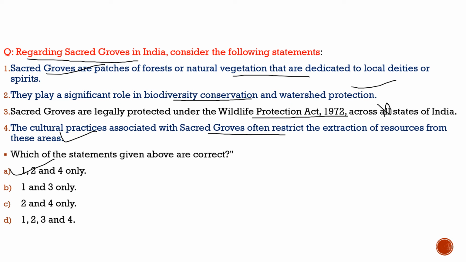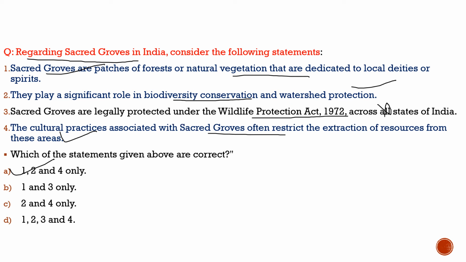These were the issues which were highlighted by the author here: if it would be brought under the forest laws, definitely these parcels of land will go under the central law, and the center can violate it. And also if it will be given under the community reserves, then the community will not have the real power, they will just have the recommendatory power. So definitely it will violate the very purpose of these sacred groves. So these were the issues which were highlighted by the author in this article. I hope you have understood the question as well as the context of the question.